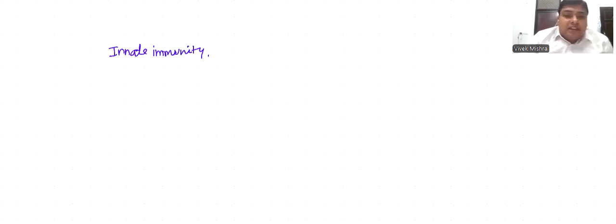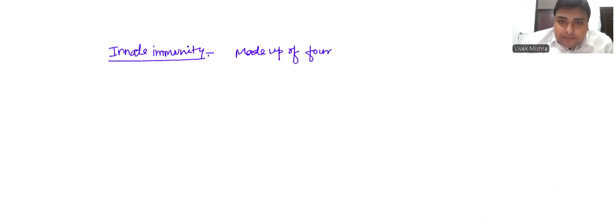This type of immunity is present by birth, and innate immunity is made up of mainly four different types of barriers.